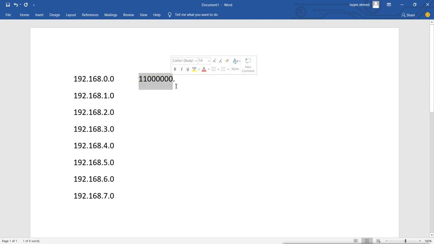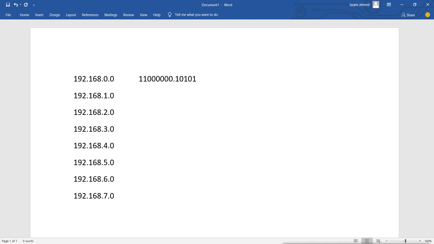So whether I type it like this, okay, it is equal. Then this 168 is also equal in every network. That means 128, 0, no 64, 32, 0, 8.